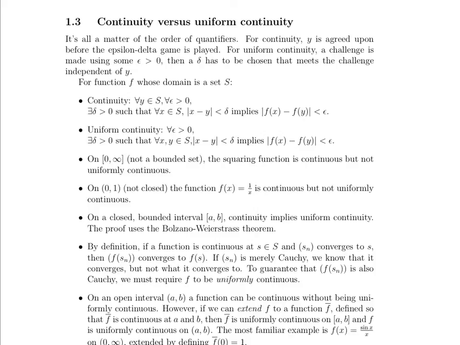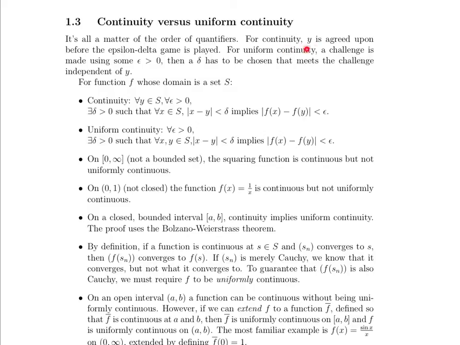Well, it's really all a matter of the order of quantifiers. For continuity, we talk about a function being continuous at a particular point. And when we talk about the delta that matches to the epsilon, that delta is specific to that point that we are saying is continuous on this function.